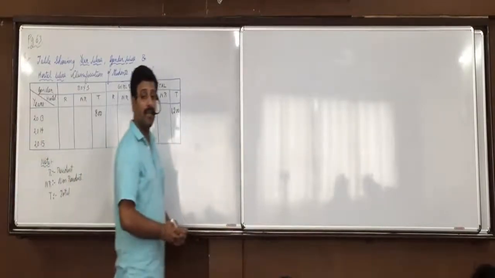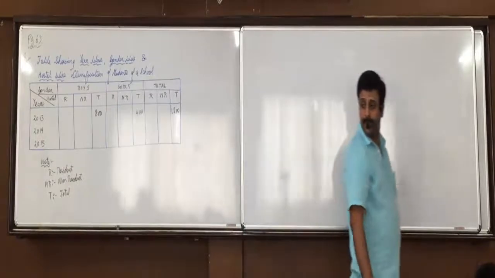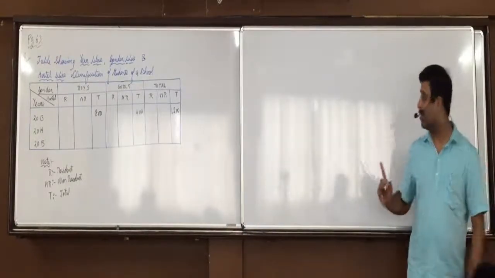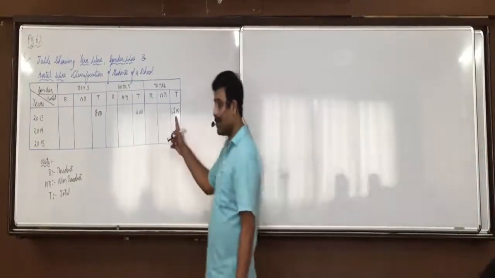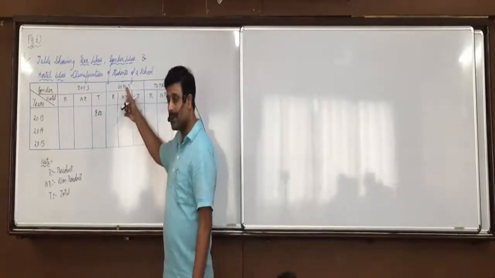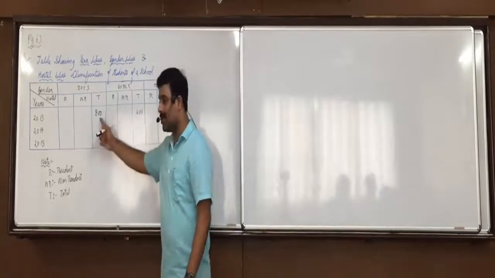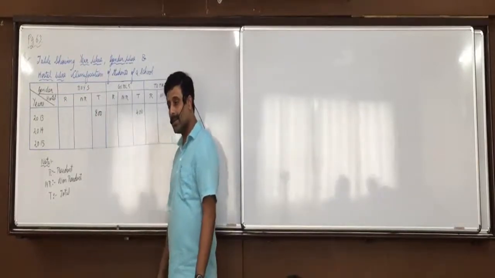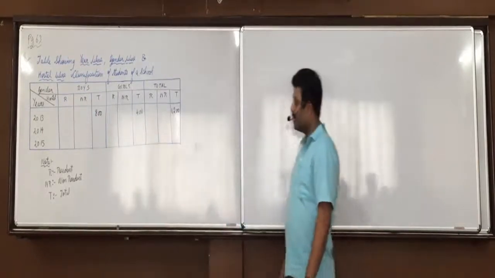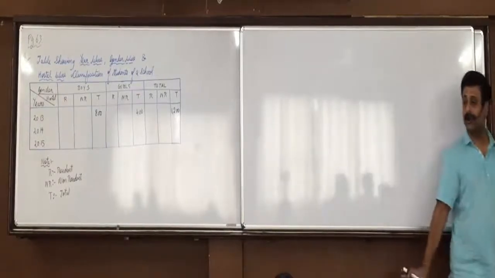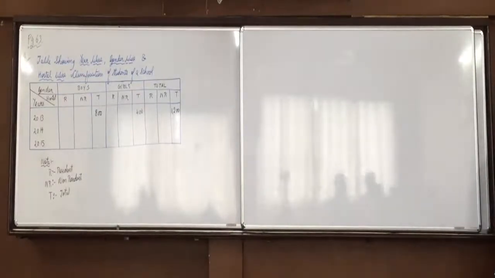Raise your hand who is not clear with 800. Total 1200 students are there, 400 are girls, so remaining 800 are boys. 1200 minus 400, 800 are boys. Did you understand this? Anyone else who is not clear with this, raise your hand. Next.